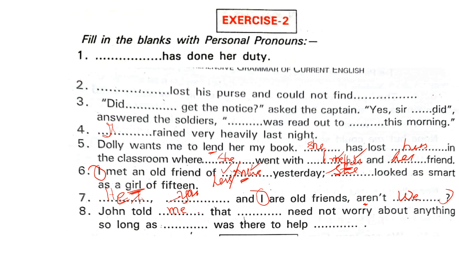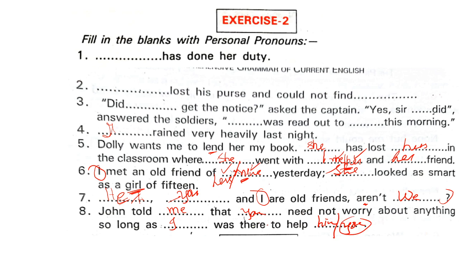Fine. John told me that you need not worry about anything as long as I was there to help you. How will you say you? This is not direct speech. Suppose, imagine you are going to say you, right? Let us read now.